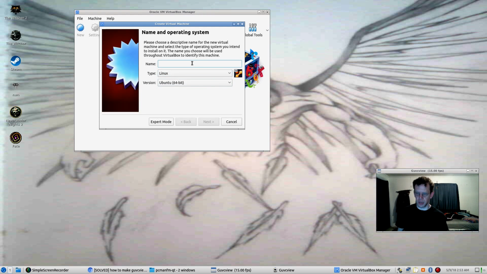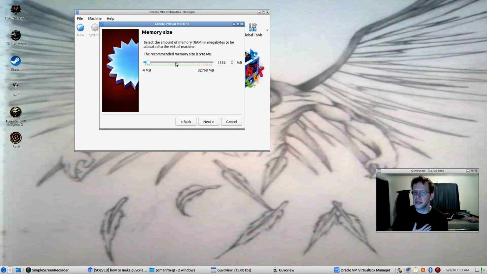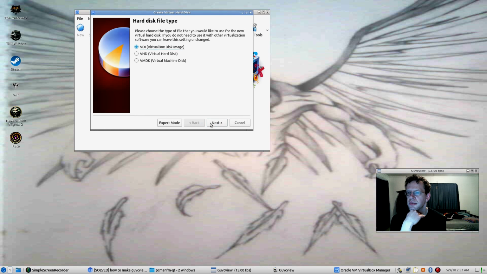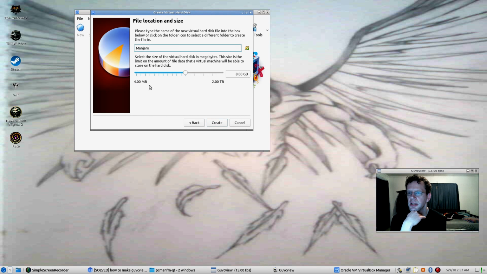So, no Windows. We're going to name this Manjaro. And then we're going to call it version. We're going to call it Other Linux 64-bit. And then next, we're going to give it lots of RAM to work with. There we go. Next, we're going to create a virtual hard disk now, and we're going to go with that. Dynamic is fun. 8 gigabytes, great.